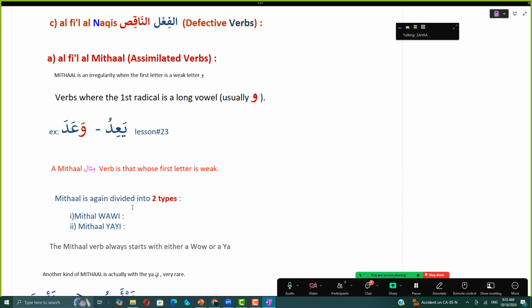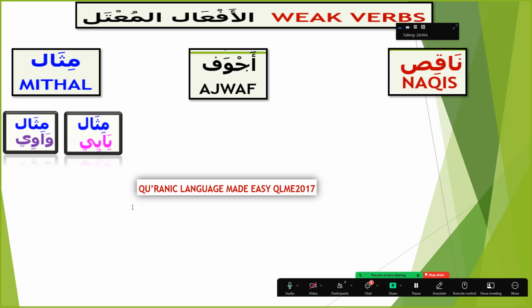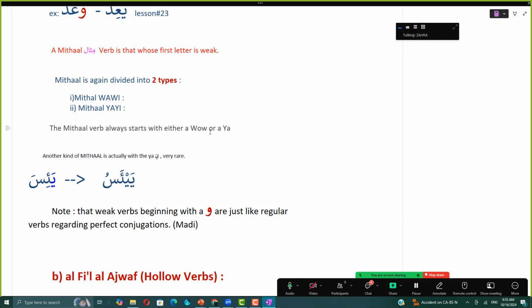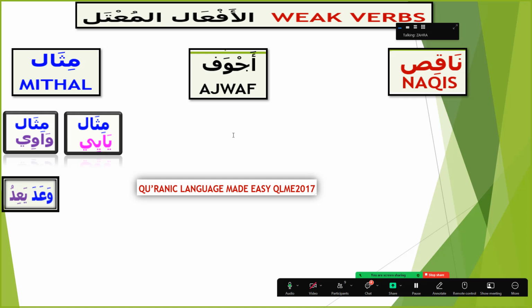And mithal is again divided into 2 types. The first type is mithal wawi, and then we have mithal yai. The mithal verbs always start with a waw or a ya. And the example for mithal wawi is wa'ada ya'idu. Notice that the weak letter is at the beginning in the fa kalima, the fa radical. And mithal yai, the weak letter ya is at the beginning, ya isa.